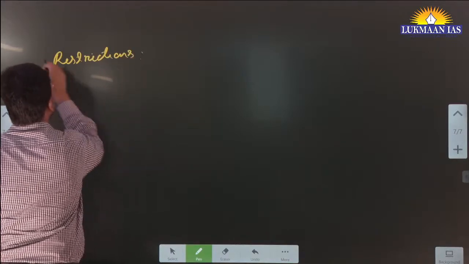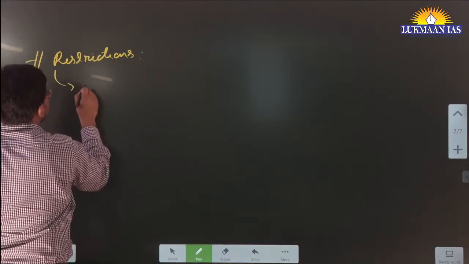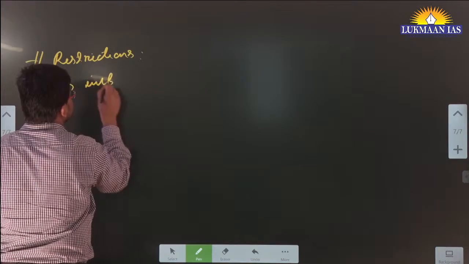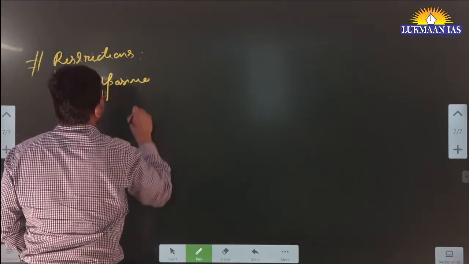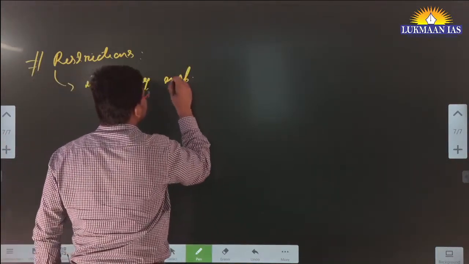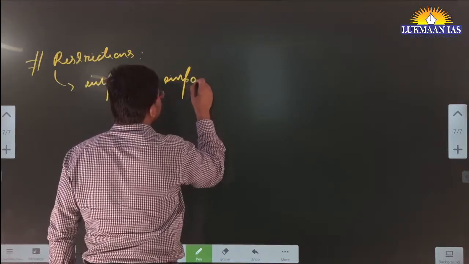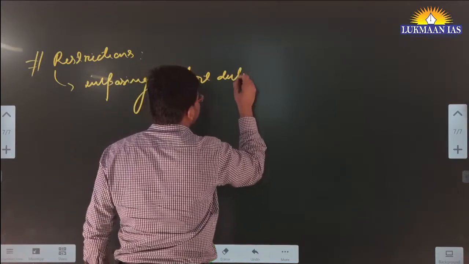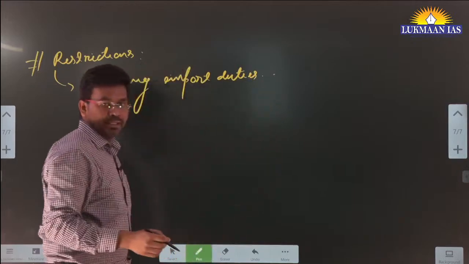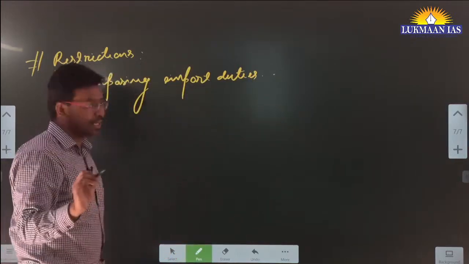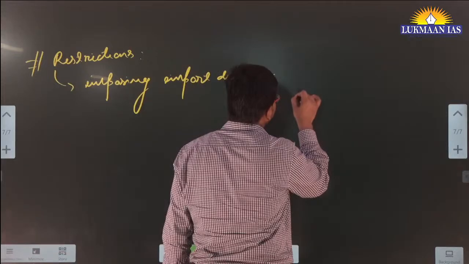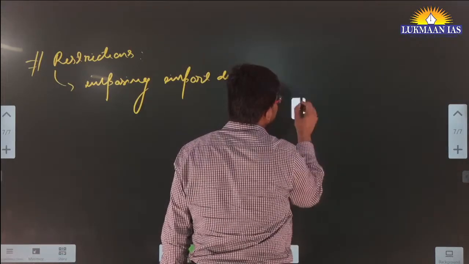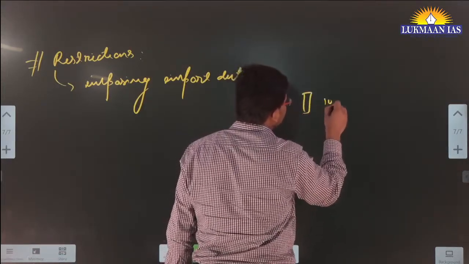How were restrictions applied? By imposing more tax, by imposing huge import duties. Say a mobile phone is available in the outside market at the equivalent of 10,000 rupees.